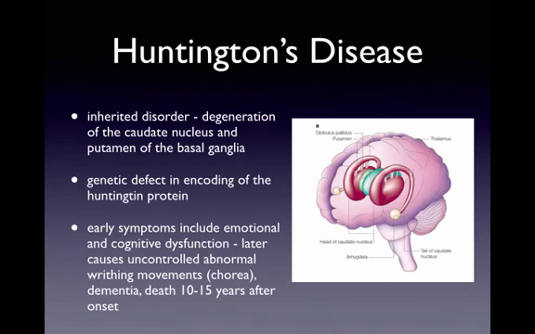Degeneration also occurs in other areas of the brain. It's not limited to the basal ganglia, including the cerebral cortex, and it impacts the person's emotions and personality as well. Eventually, it causes dementia and death. As of now, there's no treatment for Huntington's disease.